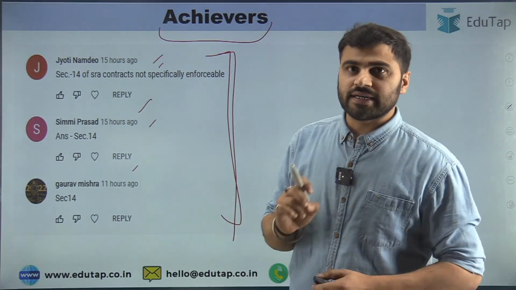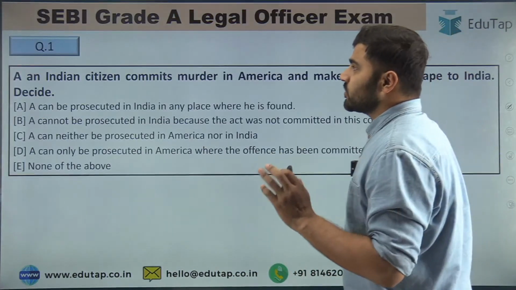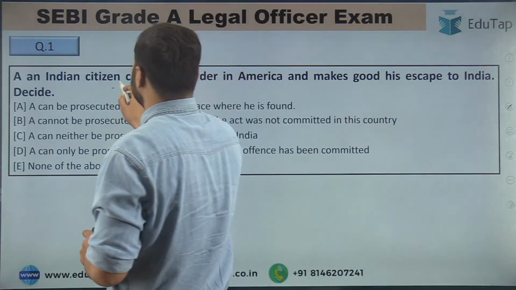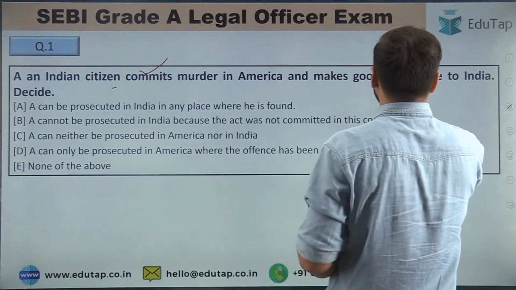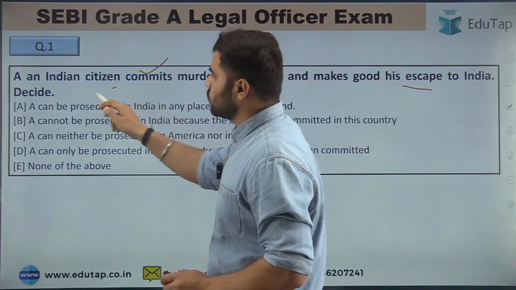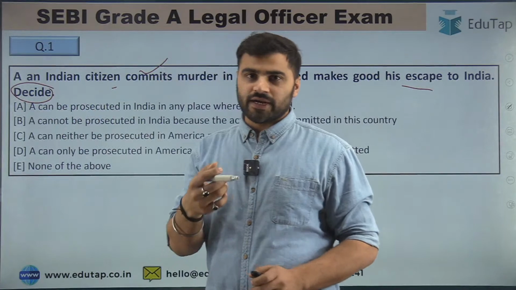Now let's move to the content. So guys, question number first is: A, an Indian citizen, commits murder in America and makes good his escape to India. So decide. You have to decide what is going to happen for that, right guys?